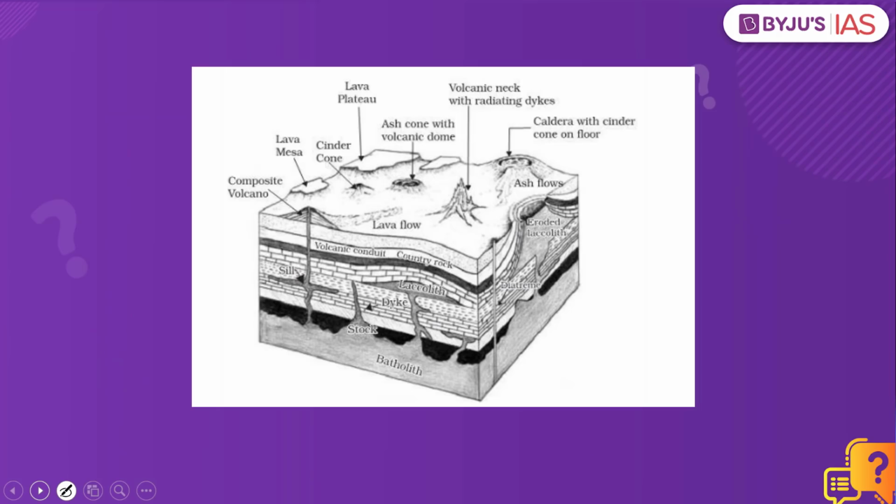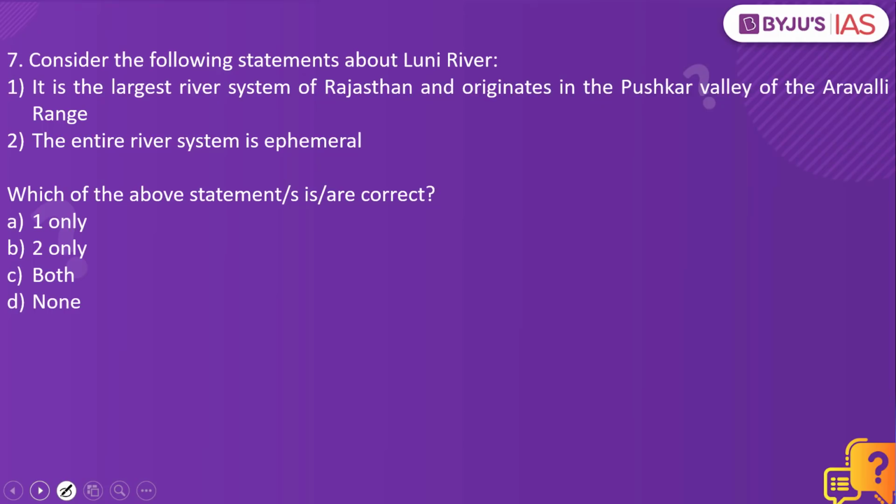When we look into this particular image, it clearly depicts that the dome-like structure is formed in the batholith. Now let's look into the next practice question. Consider the following statements about Luni River. It is the largest river of Rajasthan and originates in the Pushkar Valley of the Aravalli range. The entire river system is ephemeral. Which of the above statements is or are correct?